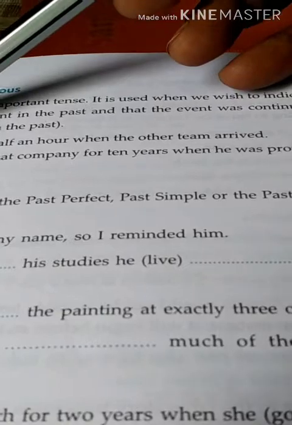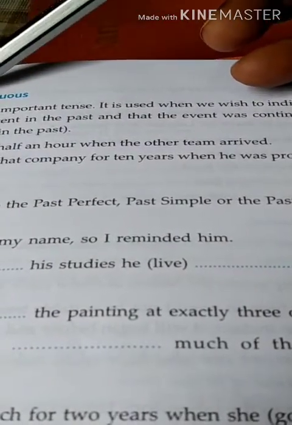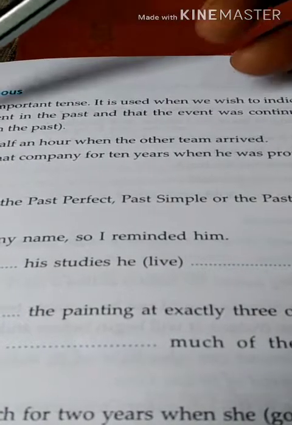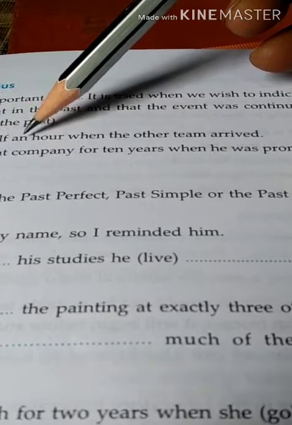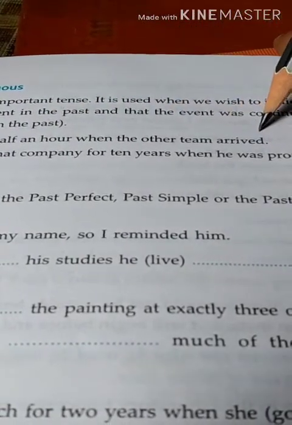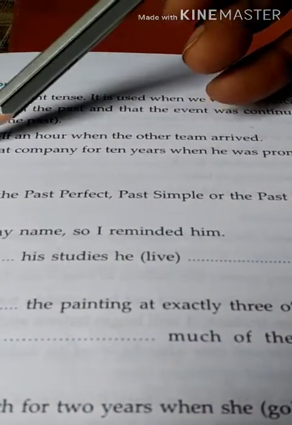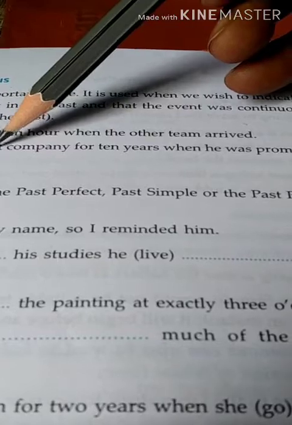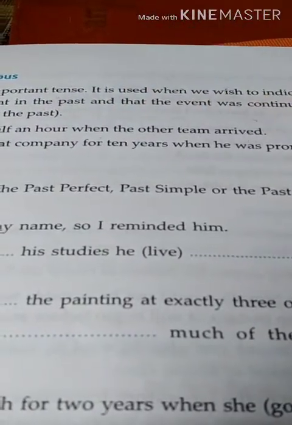Example, we had been waiting. This is the past perfect continuous tense. We had been waiting for half an hour when the other team arrived. Next is, he had been working for that company for 10 years when he was promoted.